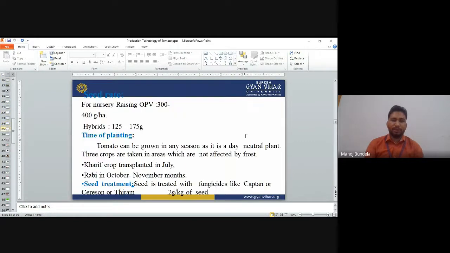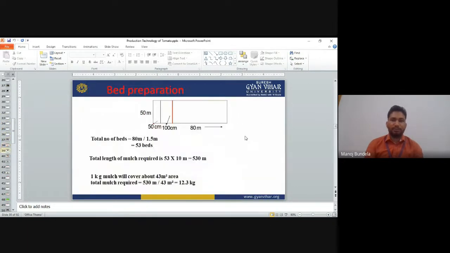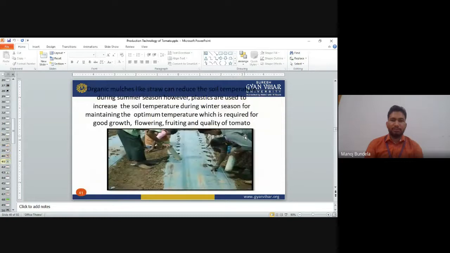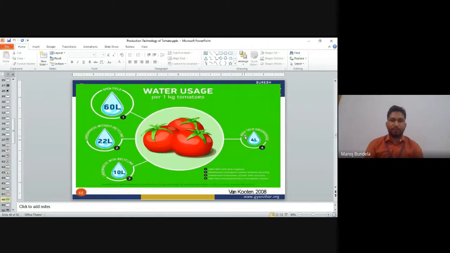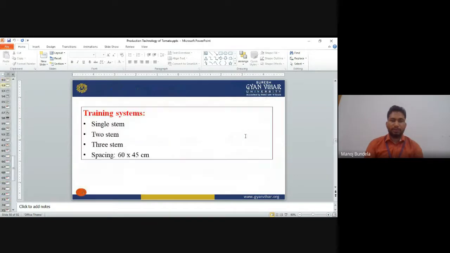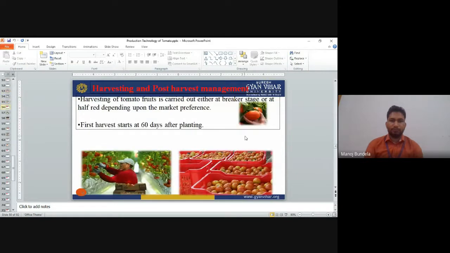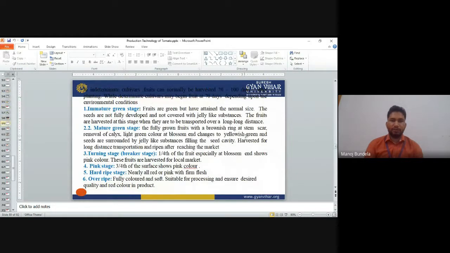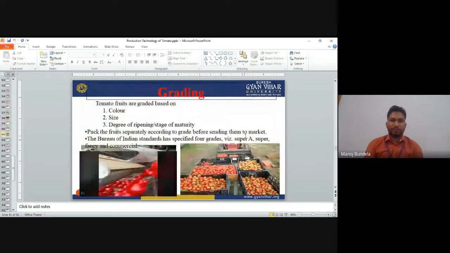Then climatic conditions, seed rate, season, land preparation, nursery bed preparation, mulching, planting time, irrigation, drip irrigation method, weed control, staking, harvesting and post-harvest management, maturity indices. Till then we have discussed.